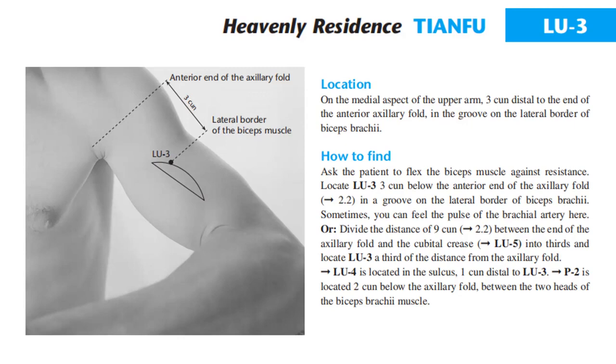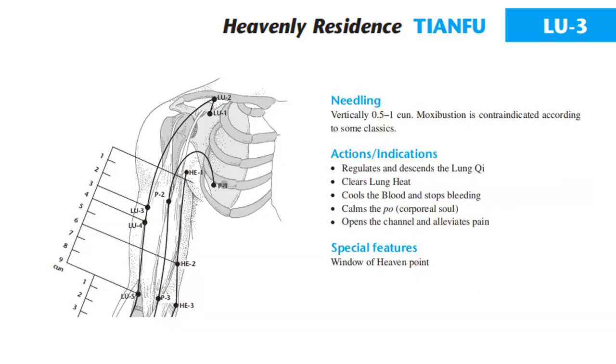Lung 4 is located in the sulcus, 1 cun distal to Lung 3. Pericardium 2 is located 2 cun below the axillary fold between the two heads of the biceps brachii muscle. Needling vertically 0.5 to 1 cun. Moxibustion is contraindicated according to some classics.